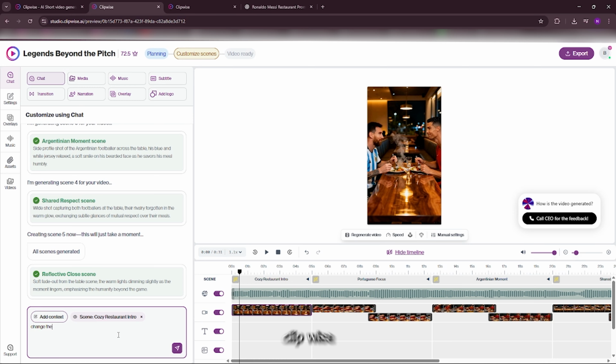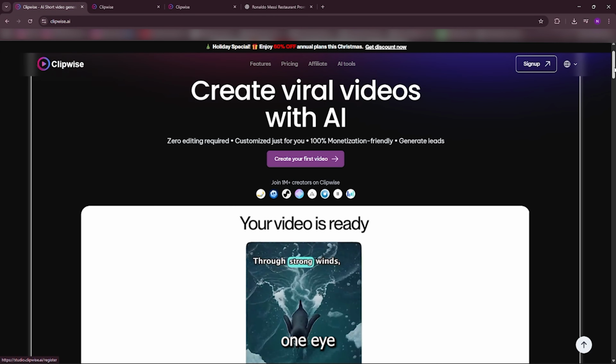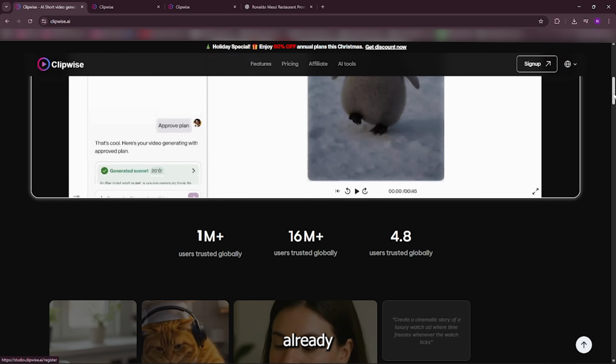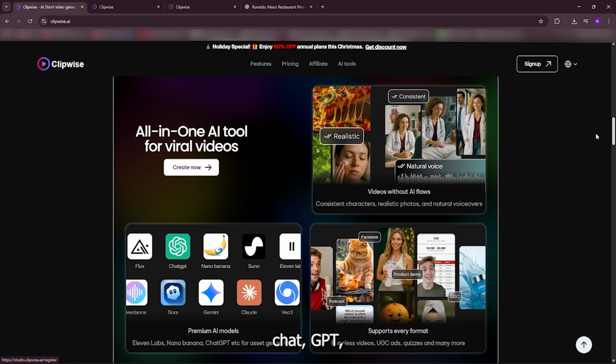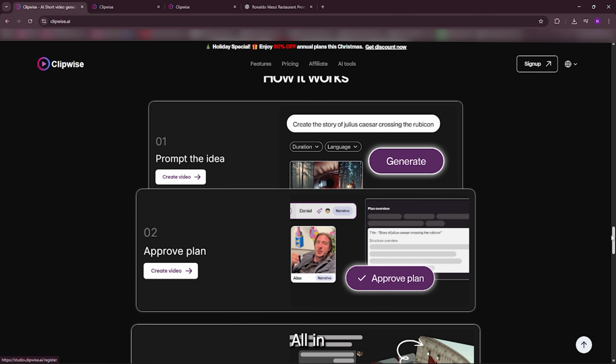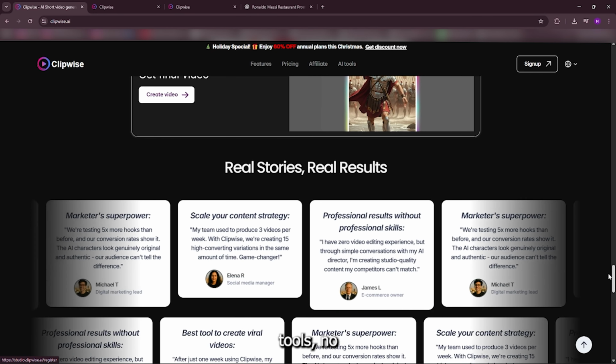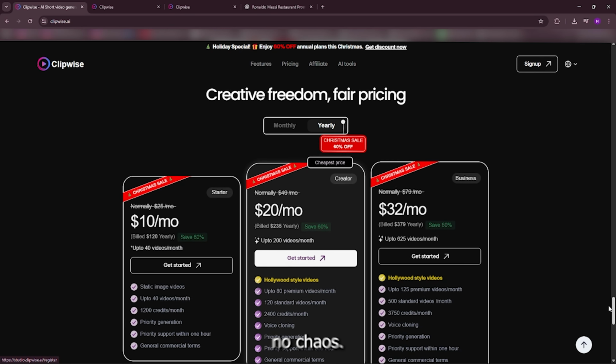In my opinion, Clipwise is one of the best all-in-one AI video tools right now. It's already been used by over 16 million users globally. It combines ChatGPT, Nano Banana, 11 Labs, Sora, Gemini, Flux, and more, all in one platform. No switching tools, no exporting files, no chaos.